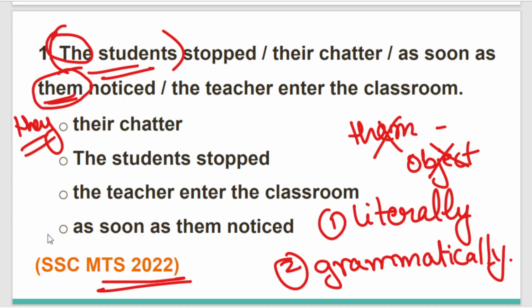We choose option number 4, and the word them will be replaced with they. I hope this is clear to you, and you can see how important the grammar chapters and their rules are to find the error of a sentence, no matter which grammatical chapter's practice set we are doing. Hope this question is clear.